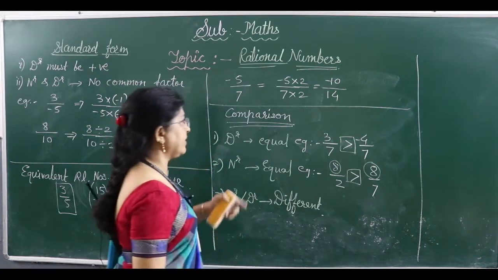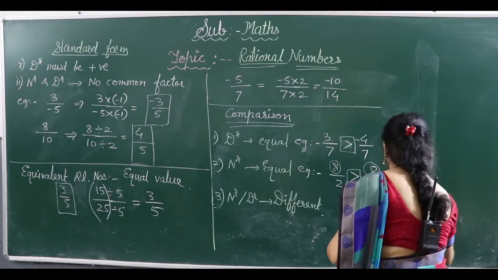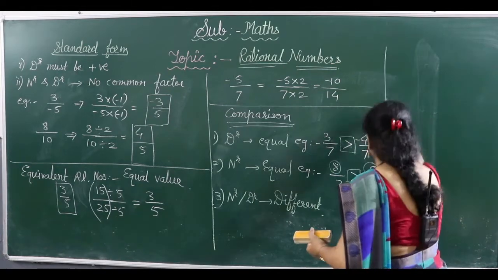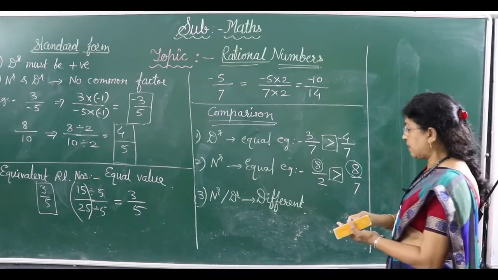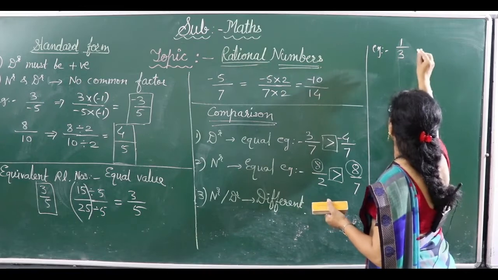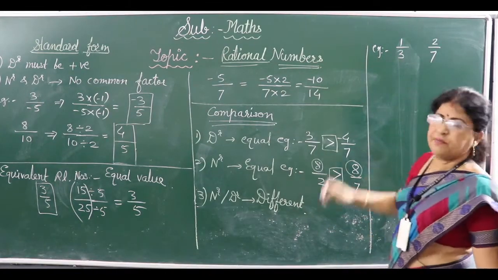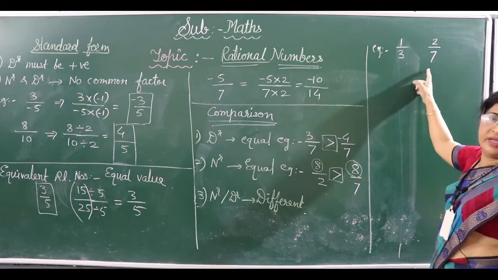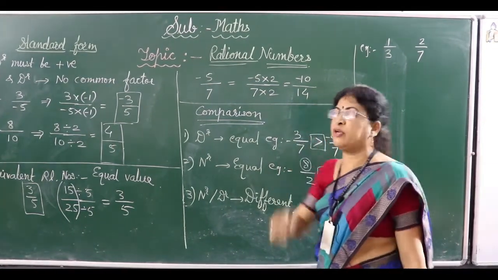Then third is when the numerator and denominator are both different. In that case what will we do? Let's see. In the third case, with different numerators and denominators, what is the correct method? I am showing you an example: 1 upon 3 and 2 upon 7. See, the denominators are different. In this case, we will first find the LCM of the denominators.